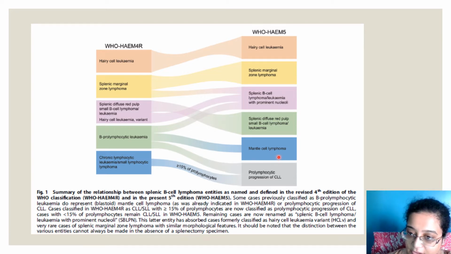One will go into mantle cell. One group goes again to that prominent nuclei, and the third is a pro-lymphocytic progression of CLL, instead of calling it PLL. CLL and small lymphocytic lymphoma: if pro-lymphocytes are greater than 15%. Initially it was up to 10, then 11 to 55, and more than 55, divided like this to call it a PLL. Now if more than 15% pro-lymphocytes are present, just go and straight away call it pro-lymphocytic progression of CLL. Even if you get 55% pro-lymphocytes, you still call it pro-lymphocytic progression of CLL, not PLL. Okay.